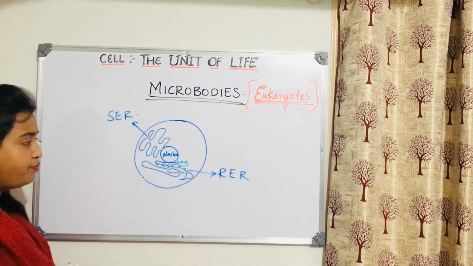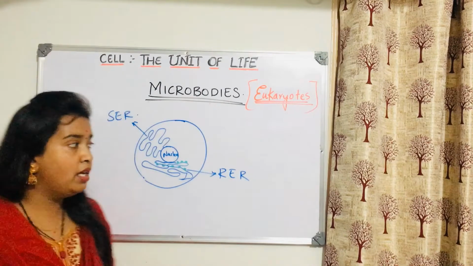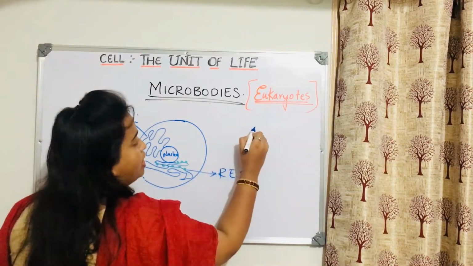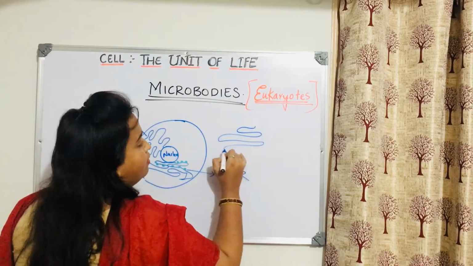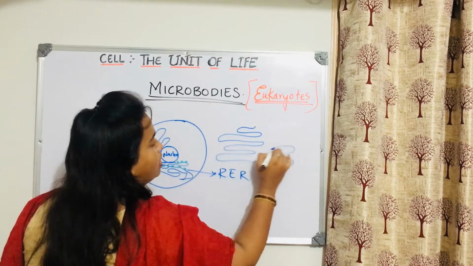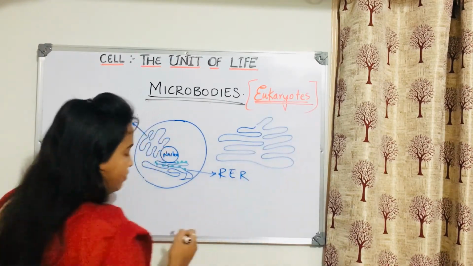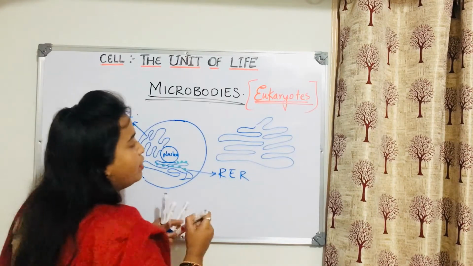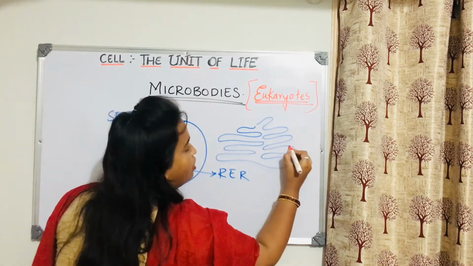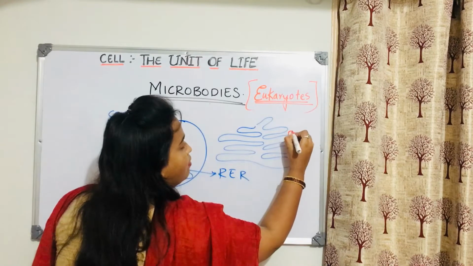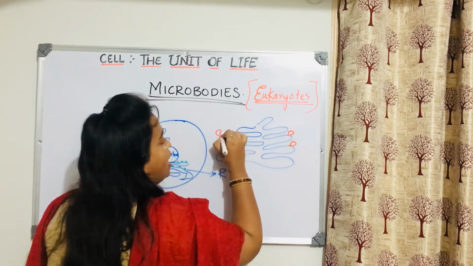Now, if you see the structure of rough endoplasmic reticulum outside, in your textbooks you will find that there are some vesicles which come out from this structure. Have you observed that?